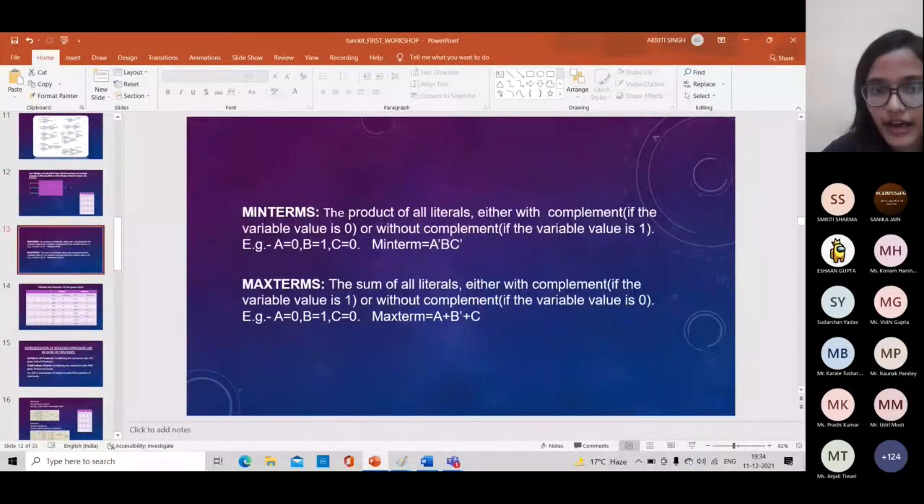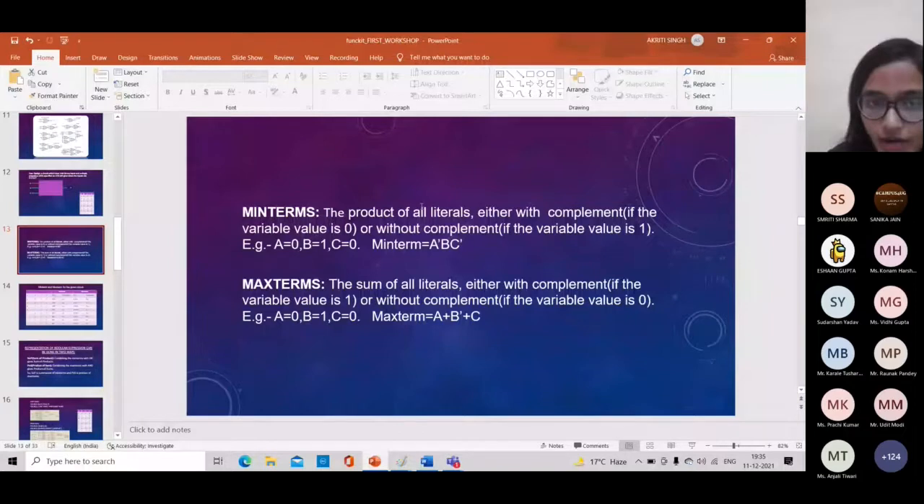Listen very carefully. The min term is the product of all literals, either with the complement if the variable value is 0, or without complement if the variable value is 1. Literals means A, B, C. I will take the complement if the value of the variable is 0, and without complement if the variable value is 1, and then we will take the product of that.